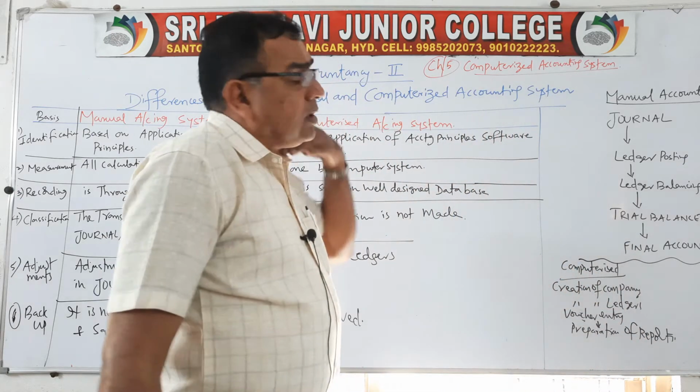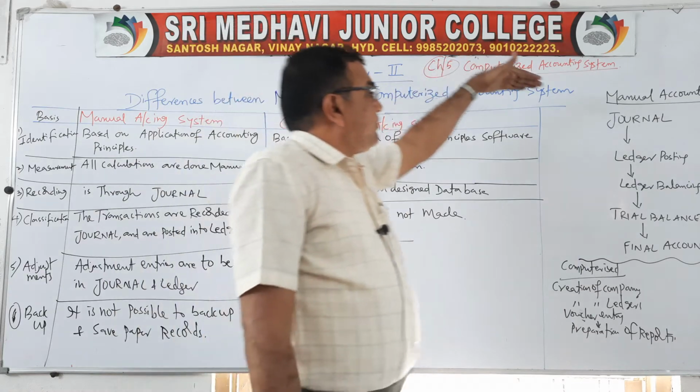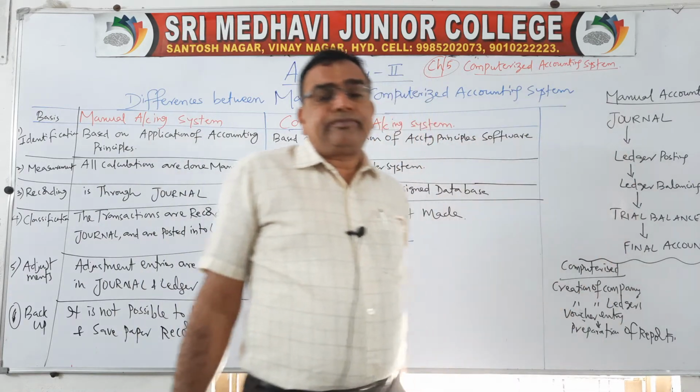So under manual accounting system, first we start with recording the journal.